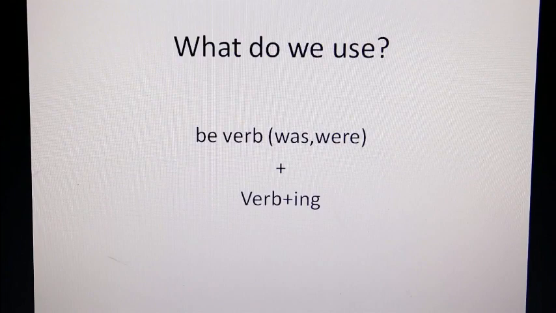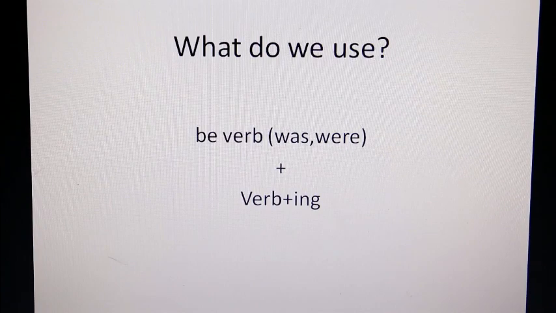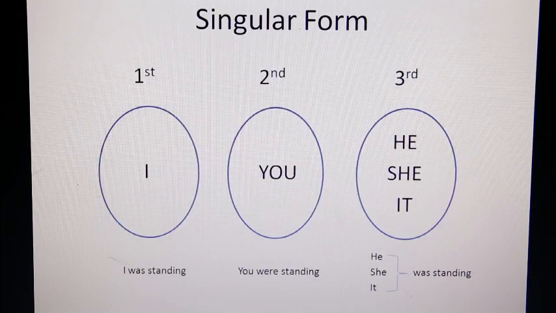All right, what do we use? We use the be verb, was and were, together with your verb and your ing, same as with the present continuous tense, except now your be verb just changes to was or were. How does it work? There we go, your singular form. I just used the same sentences. The only thing I did was I changed your is and are and am to the correct form of the be verb.